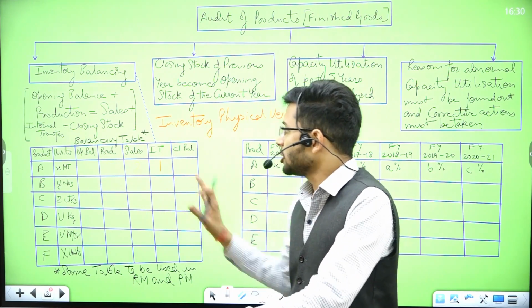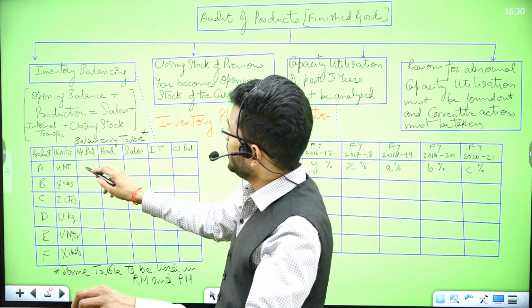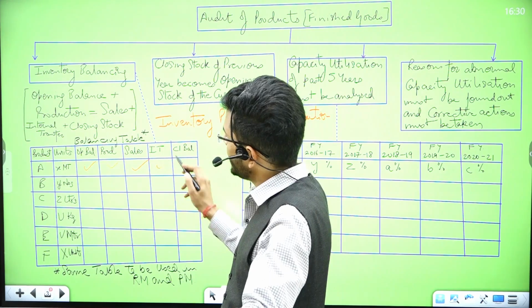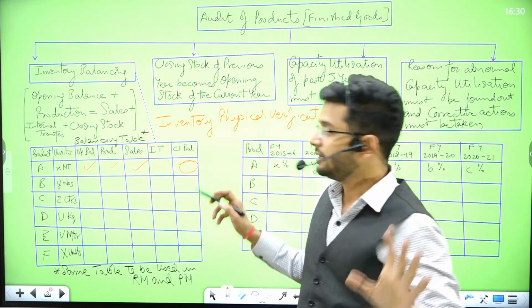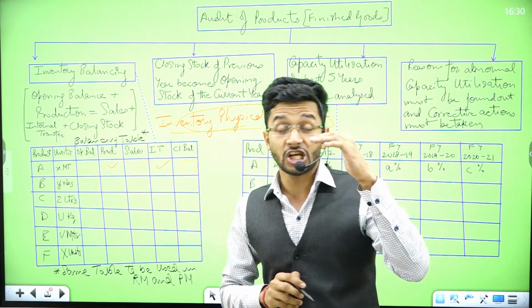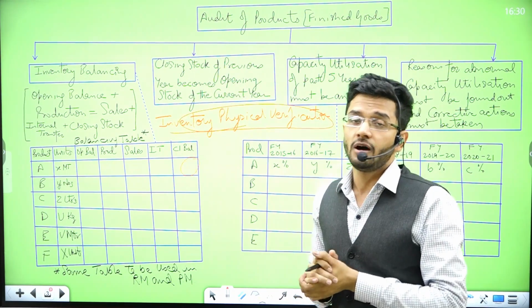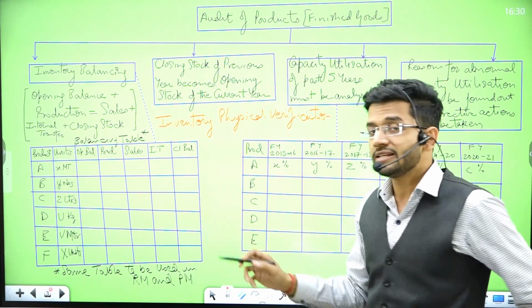This is how I'm going to plot my units over here, and this equation should always match, which means opening balance plus production minus sales minus internal transfer should give my closing balance as the residuary figure. This closing balance should tally to my inventory physical verification, which I as an auditor will do after I go in the warehouse and see how many finished goods are lying over there. So this equation should always tally.